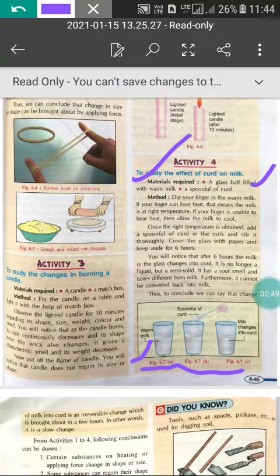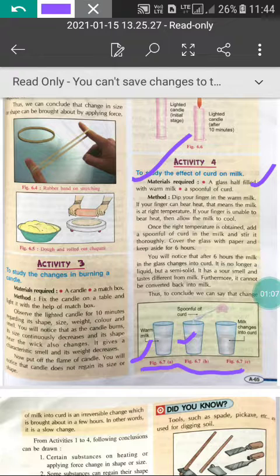Once the right temperature is obtained, add a spoon of curd in the milk and stir it thoroughly. You can see in the second glass that you can add one spoonful of curd, cover the glass with paper and keep it aside for 6 hours.